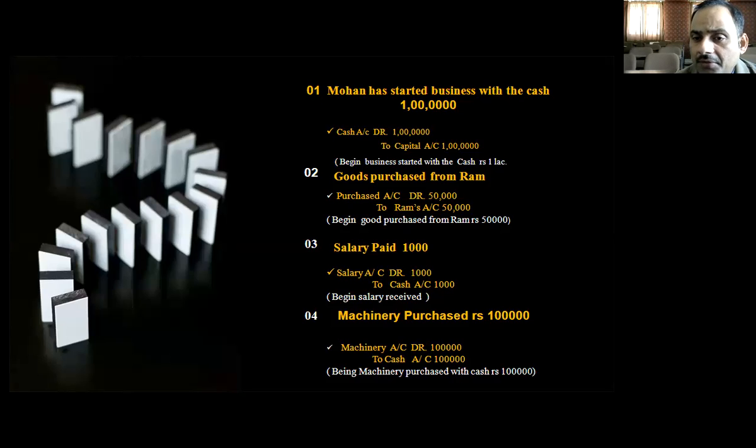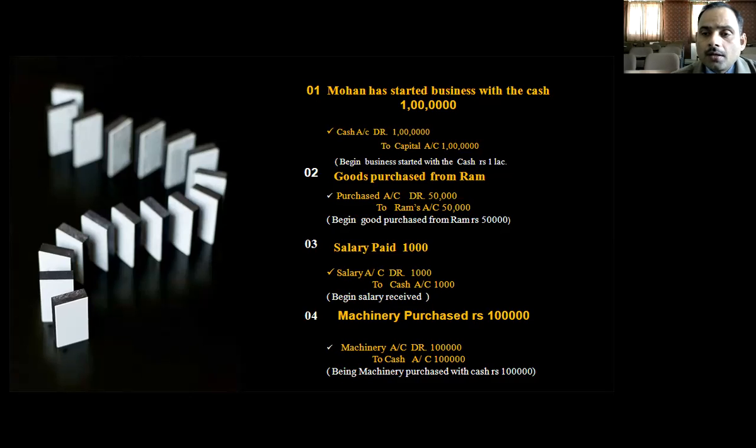So cash account is debited with 1 lakh rupees. Now the capital account is considered personal, but it is a representative personal account. It represents Mohan, and Mohan is the giver here. So the capital will be credited with the same amount, 1 lakh rupees. In this way we have followed the rule of the double entry system, which means debit and credit will be equal and tally.